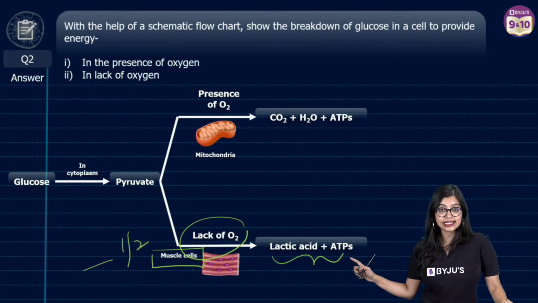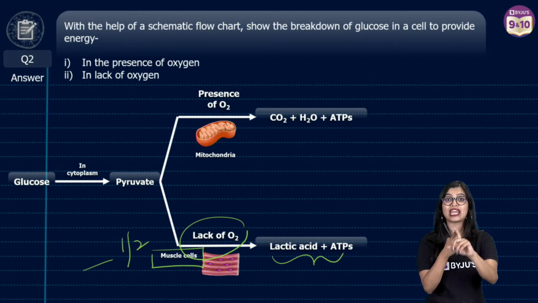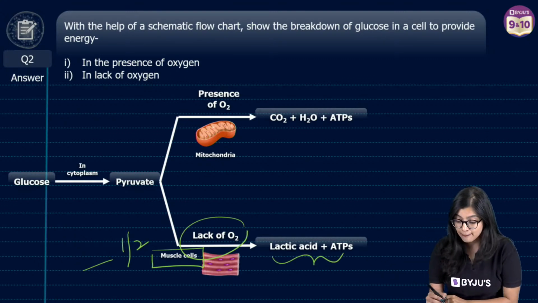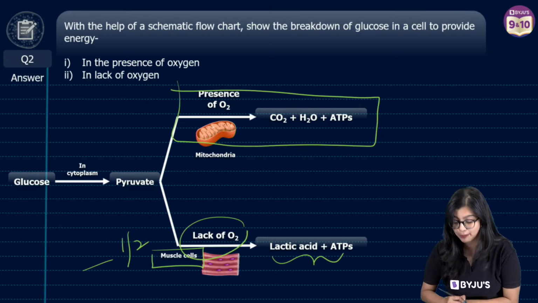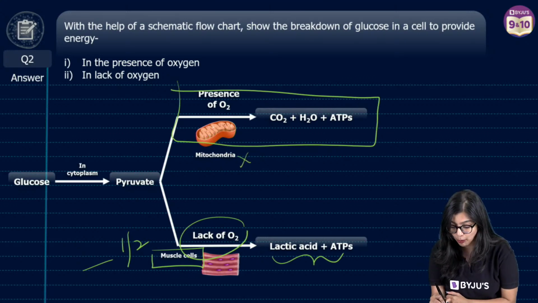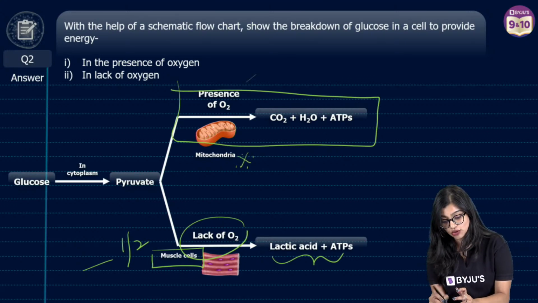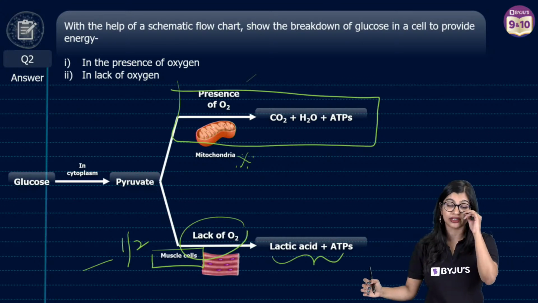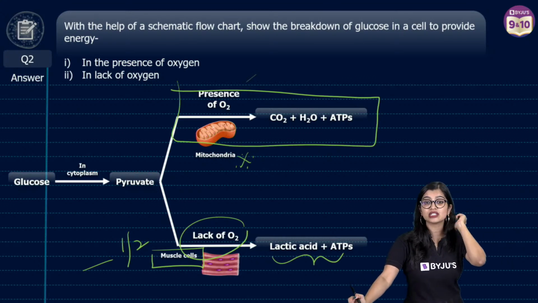So when you are writing these reactions, focus on the place in which the reaction is happening. Mentioning mitochondria for presence of oxygen is important. Mentioning that presence of oxygen is here in the flow chart is important. Yes? Ma'am, should we mention the third part?